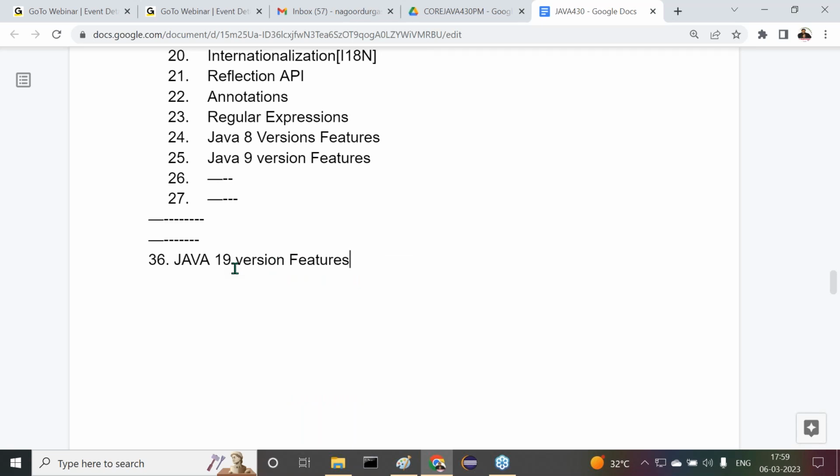But if Java 20 comes within 10 days or 1 month or 2 months, then definitely I will talk about the Java 20 version features also. So altogether, we get completeness. Complete knowledge we are going to deliver inside our classes. Once you learn the total concepts, then easily you can get a job.